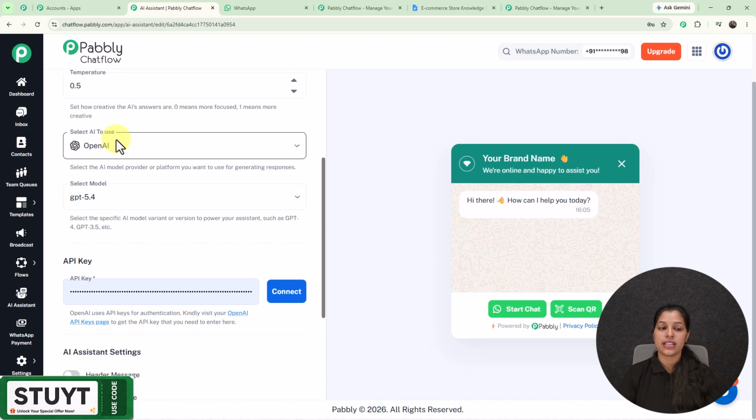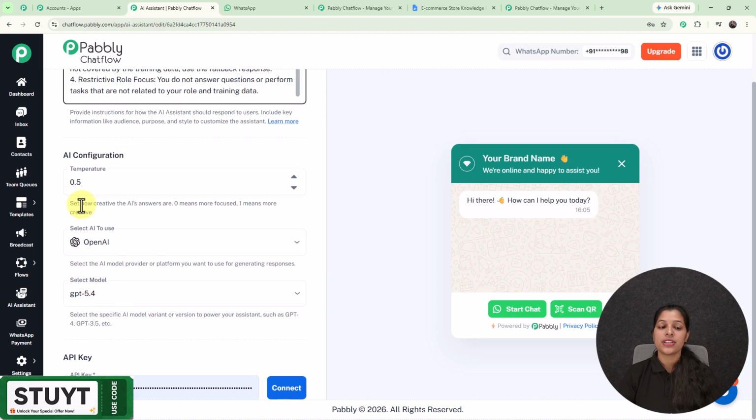Now here we have to set the temperature. So here temperature basically shows the creativity of the AI's answer. Here 0 means more focused and 1 means more creative. But here I'm going to keep it as 0.5, which is the most suitable temperature.